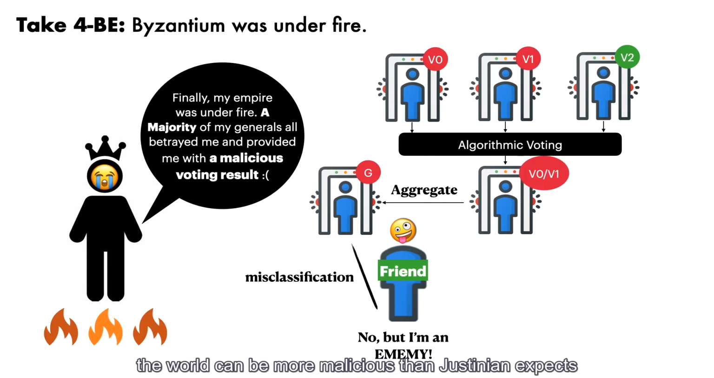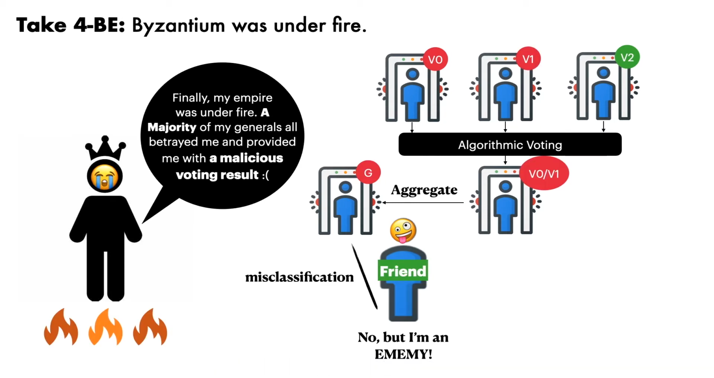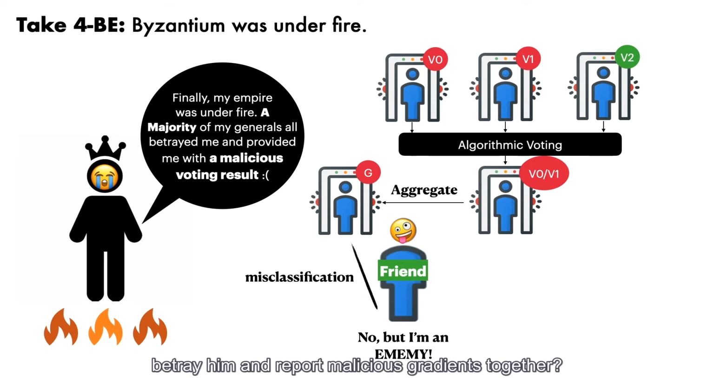However, the world can be more malicious than Justinian expects. What if 2 of the 3 generals betray him and report malicious gradients together? Then the majority voting system will vote for the traitors. The detector then learns falsely, and the Byzantine empire is again doomed to be devastated.